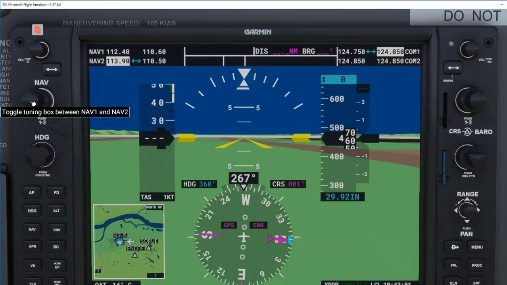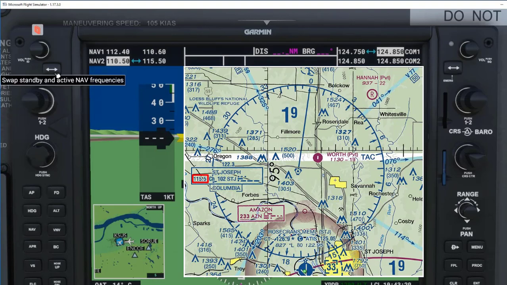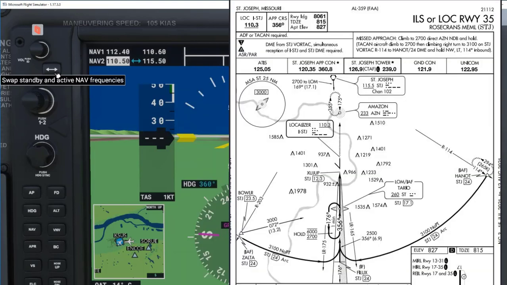So making sure I'm on NAV2, I will now set the frequency for the St. Joseph VOR, which is 115.5. I will press the nav frequency transfer key to move that frequency from standby to active. Finally, I will set the frequency for the runway 35 localizer at KSTJ to 110.3.